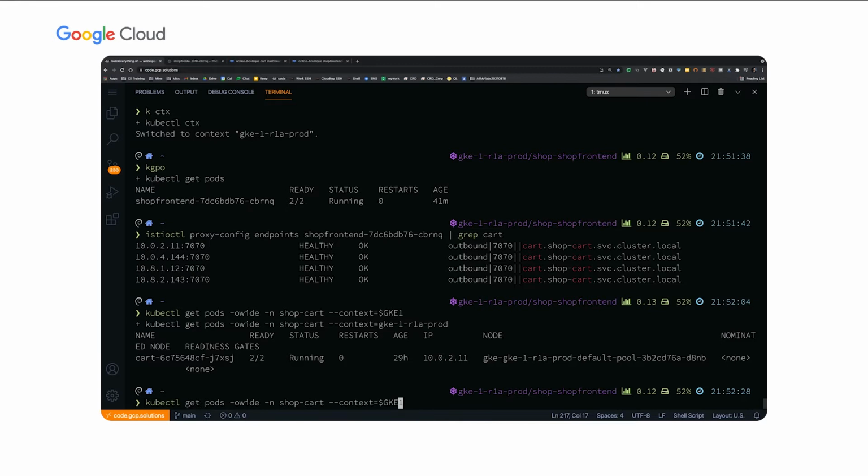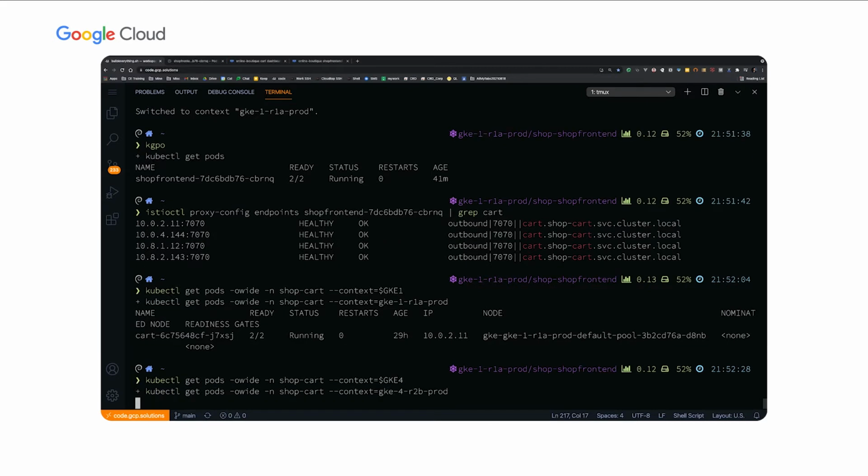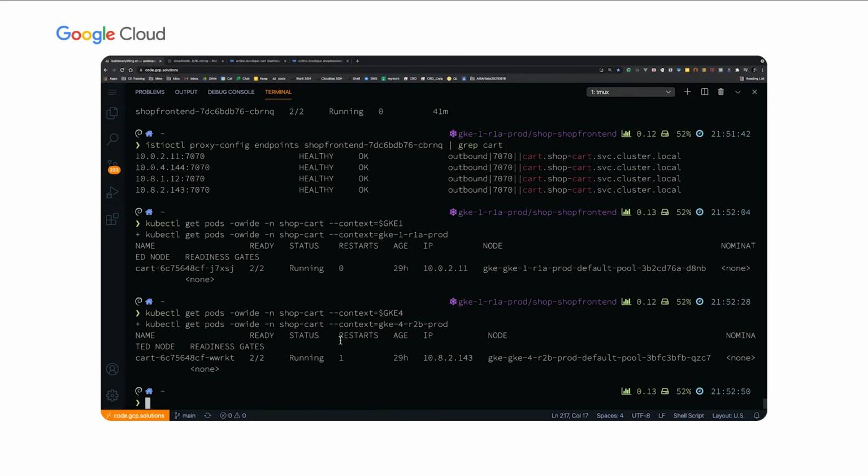And we can quickly verify that by just picking one other cluster, for example, GKE 4. And again, in GKE 4, we're also just running 1 cart pod with an IP address of 10.8.2.143, which is the IP address here. So the ASM control plane goes out and discovers the endpoints for every single service and configures every single Istio proxy with those endpoints. And that's how every single service and every single pod knows how to get to every other service. So that's how the service discovery piece is working.